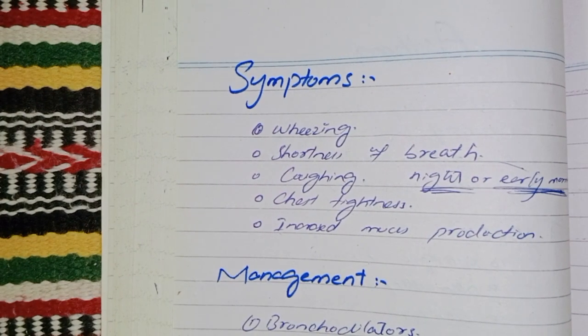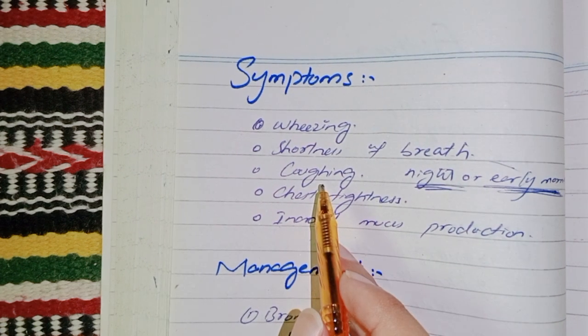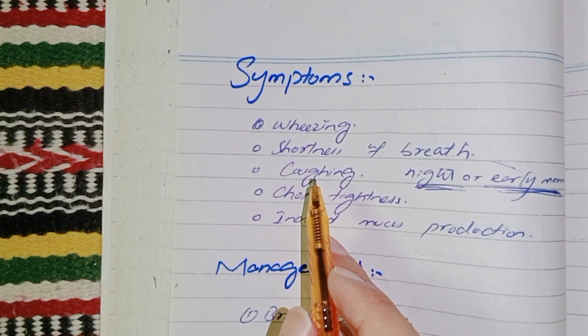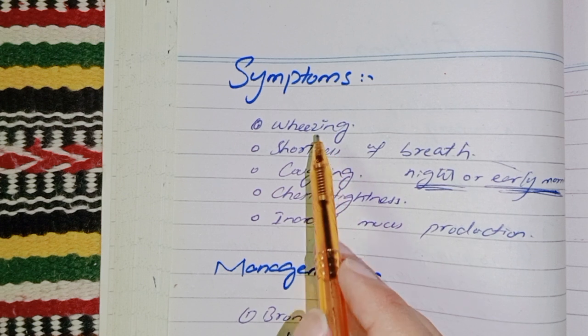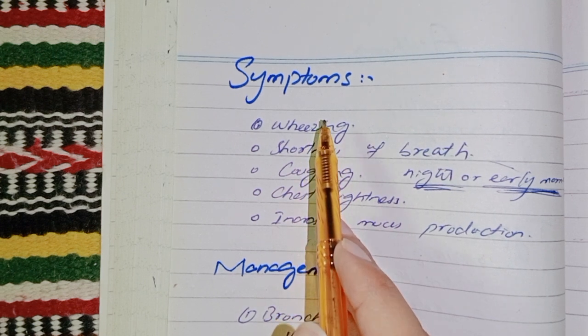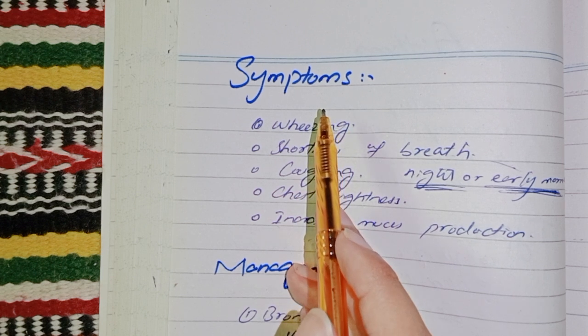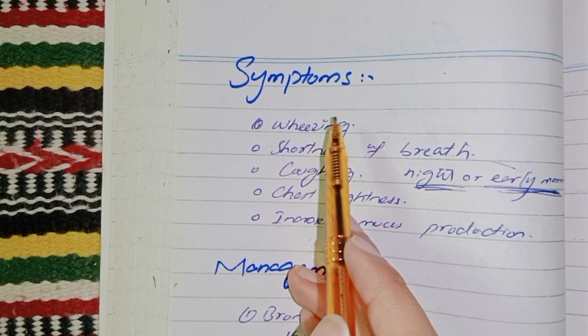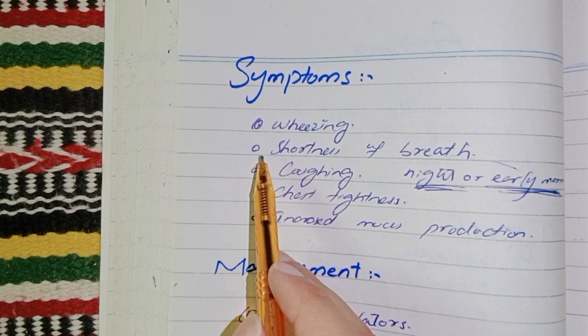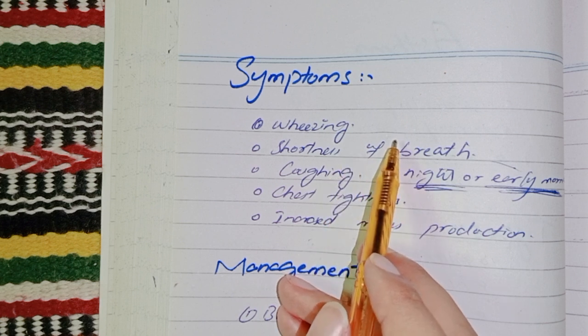Now let's talk about the symptoms. Here are the main symptoms in asthmatic patients. The first main symptom is wheezing. You may have a question in your mind: what is wheezing? Wheezing is high pitched whistling sound during breathing.